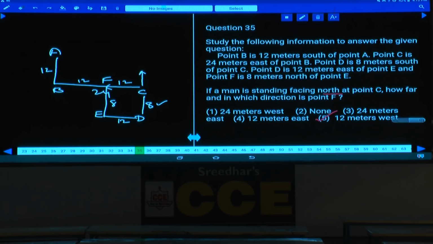F is to the west of C and C is to the east of F. Now the question is about how far in which direction is point F? From where? From point C. Choice 5 is the answer.